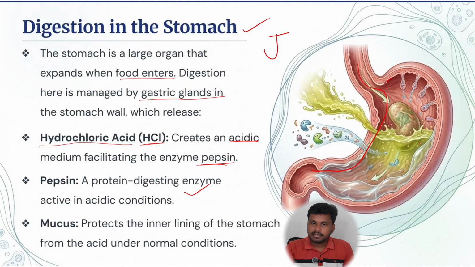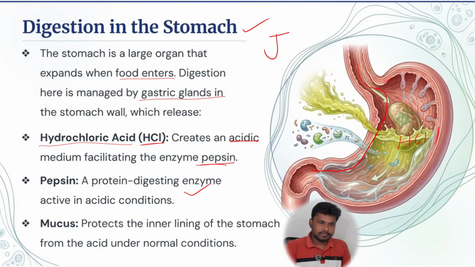Mucus protects our stomach muscles from this HCl impact. As HCl doesn't know what it is acting upon, it may act on our stomach muscles also. So to prevent the stomach muscles from getting in contact with the HCl, this mucus layer helps, and that is the reason why you have to eat timely. If you are not eating timely, ultimately you may end up with ulcers. Ulcer is nothing but when this gastric juice touches the muscles, they get wounded. Those wounds are known as ulcers.